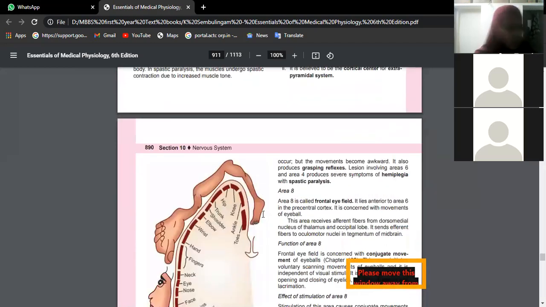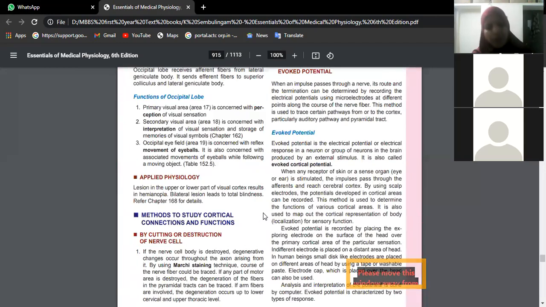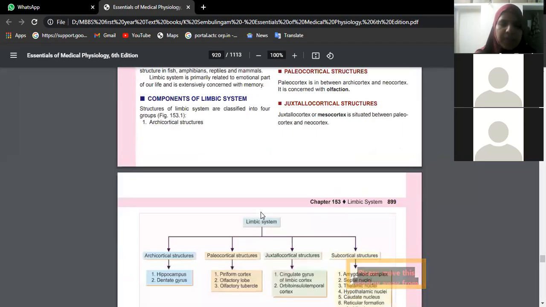Okay, then what do you know about adrenoglucocorticoids?